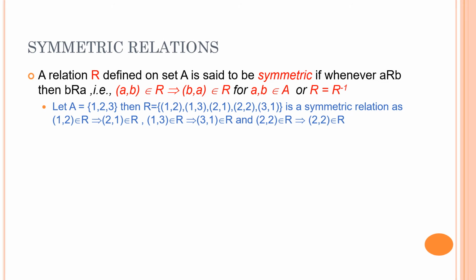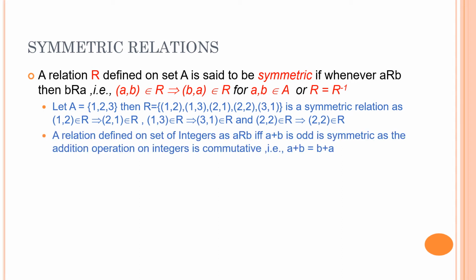Let's take a simple example. If A = {1, 2, 3}, then the relation {(1, 2), (1, 3), (2, 1), (2, 2), (3, 1)} is a symmetric relation. Why? Because as (1, 2) is there, (2, 1) is also there. (1, 3) is there, (3, 1) is also there. And (2, 2) is there implies that (2, 2) is also there. So whenever there is a pair (A, B), there is also a pair (B, A). So this is a symmetric relation.